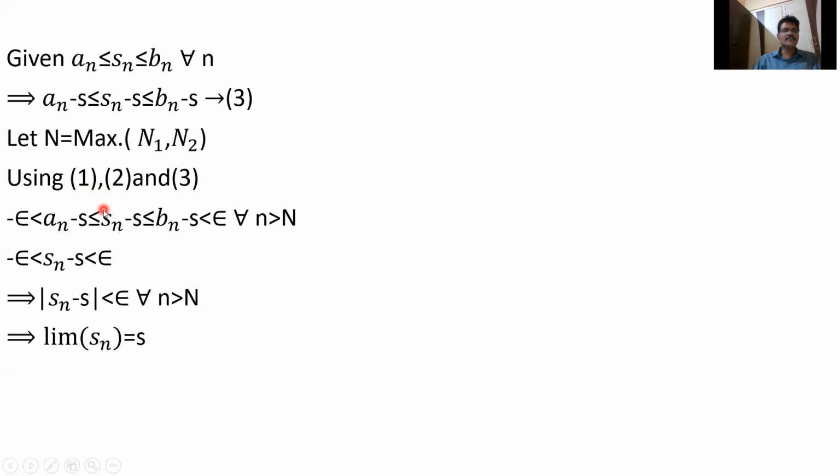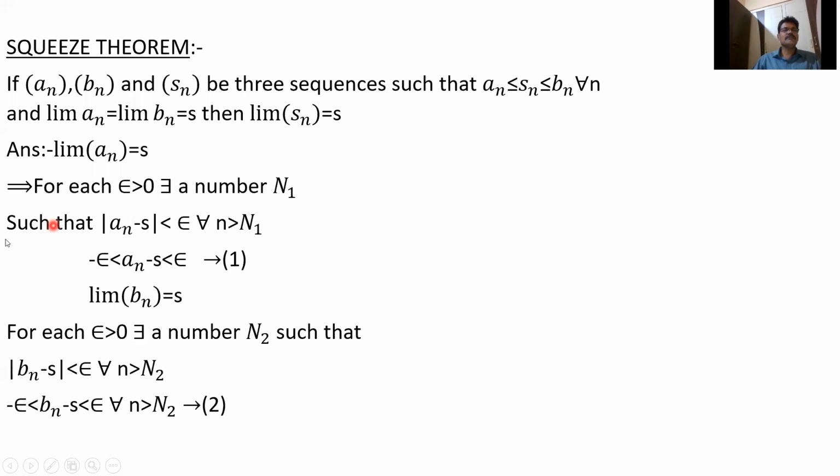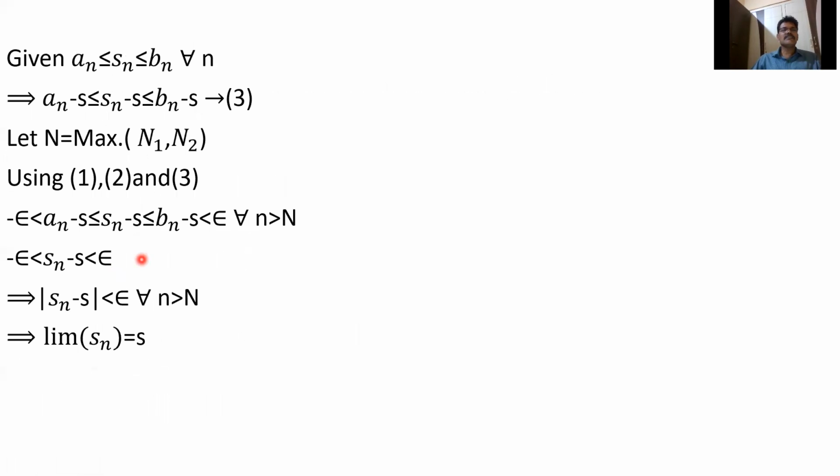First, what is 1 here? Minus epsilon less than an minus s. Next, use the third: an minus s less than or equal to Sn minus s, and Sn minus s less than or equal to bn minus s.